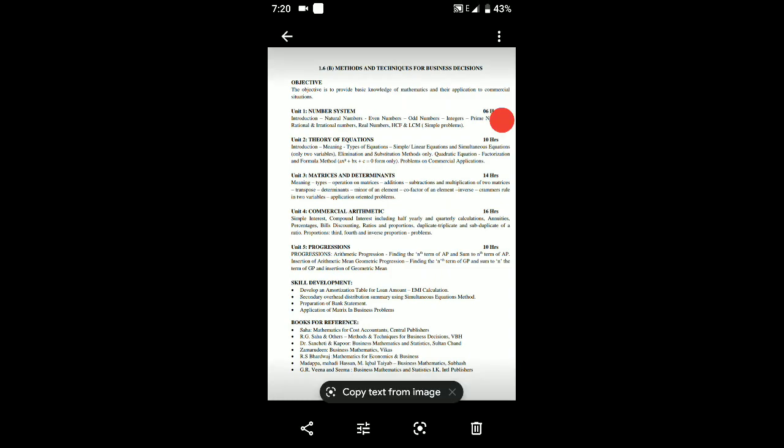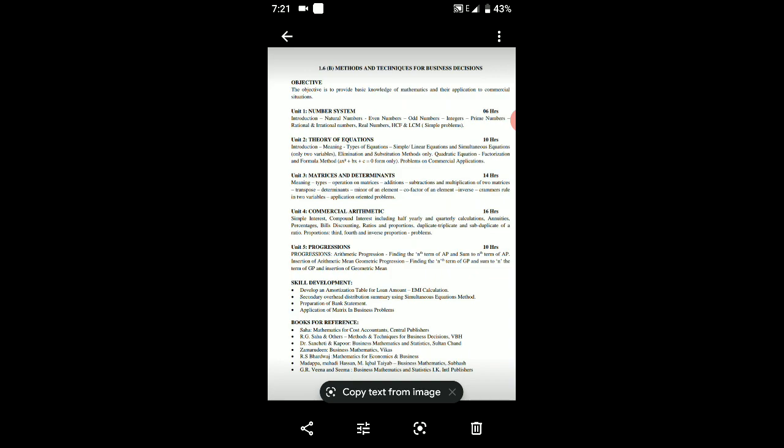In this chapter, we are going to calculate interest, principal, money, time, as well as some other things. Now go to simple interest, compound interest, including half yearly interest, quarterly calculation, annuities, percentages, bills discounting, ratios, proportions, duplicate, triplicate and subduplicate ratios, proportions, third and fourth proportionals, problems on proportion. Okay, in this chapter we are going to study some of the basic concepts of the calculation of interest, as well as some other kinds of problems in commercial arithmetic.